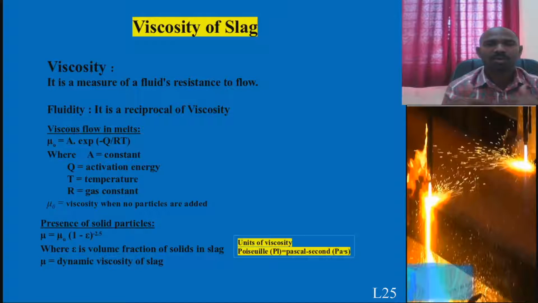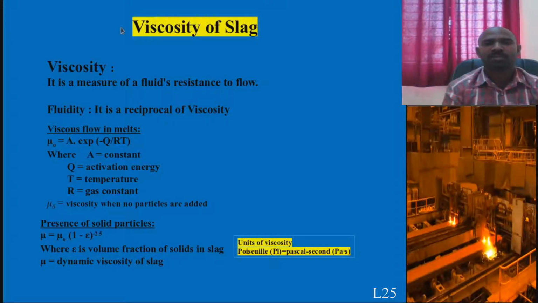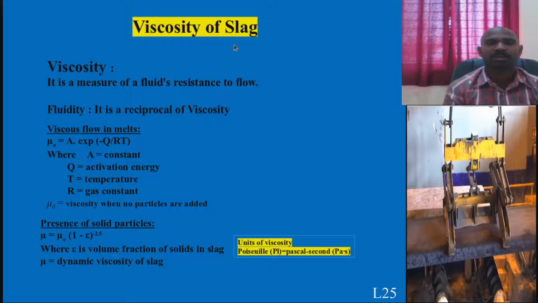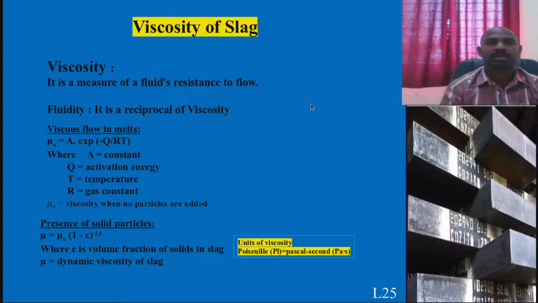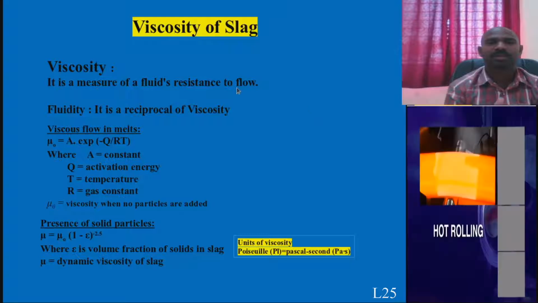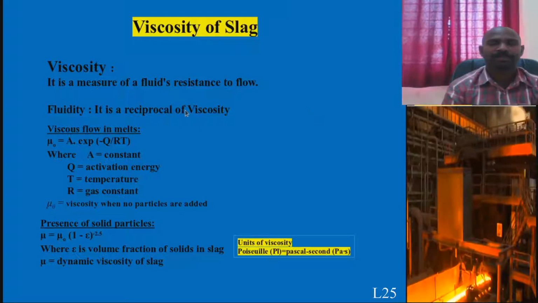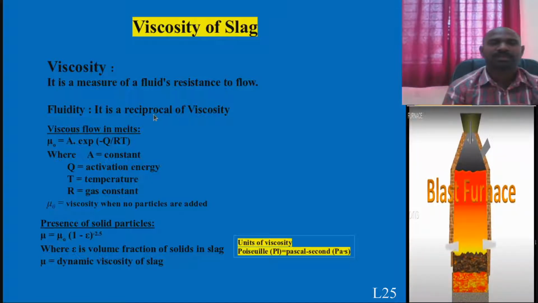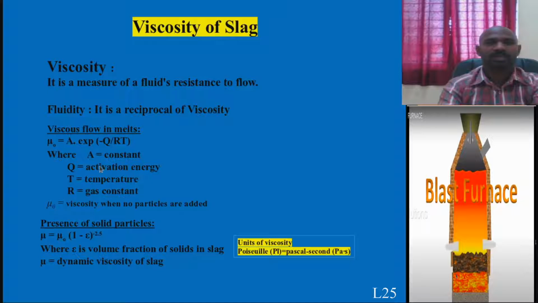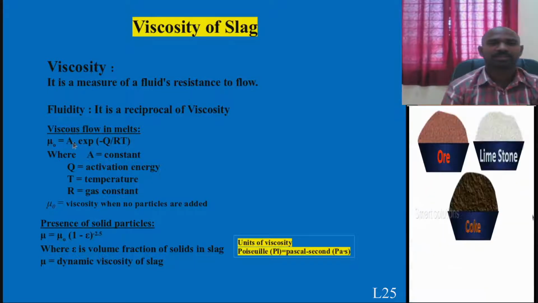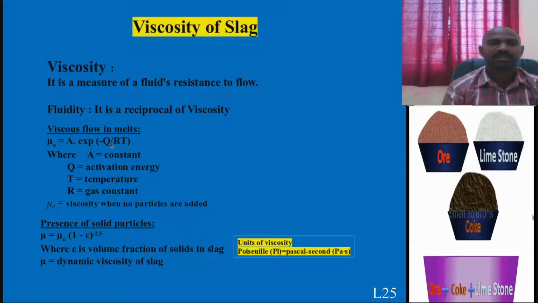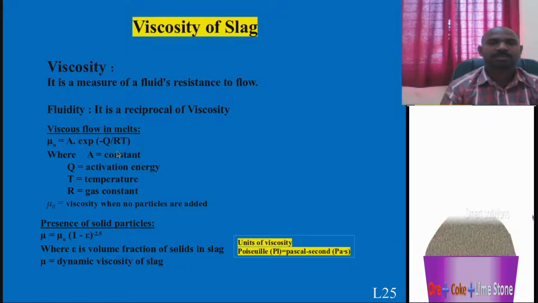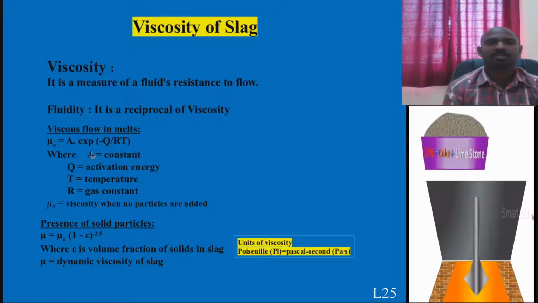And let me give you a brief idea about the viscosity of slag. One needs to know about the viscosity of slag. This slag is steel making slag. What do you mean by viscosity? It is a resistance to flow of fluid. And what do you mean by fluidity? It is the reciprocal of viscosity. And there are two theories which talk about this within the molten metal, with the equation mu naught equals A times exponential of minus Q by RT. There is a relation between temperature and viscosity. If temperature increases, viscosity decreases. This equation gives you an idea of that.